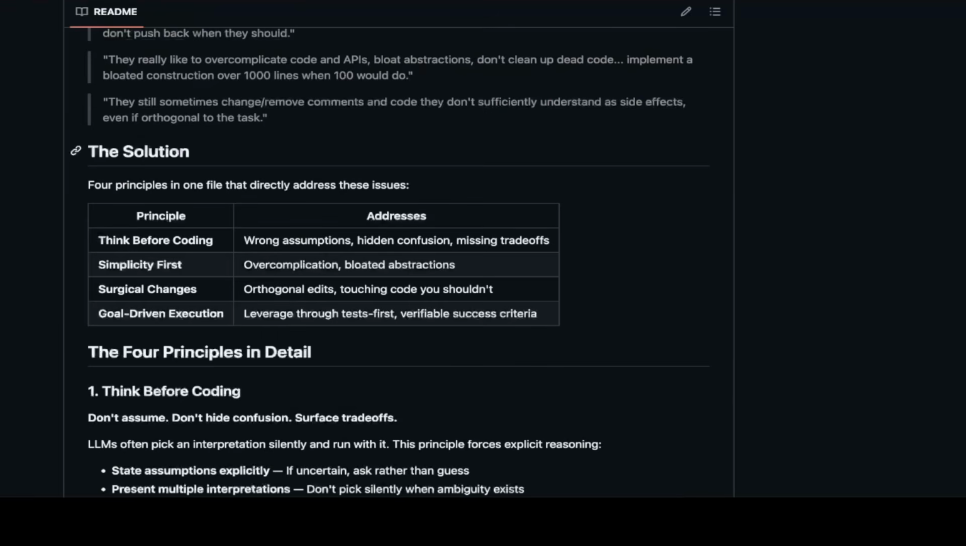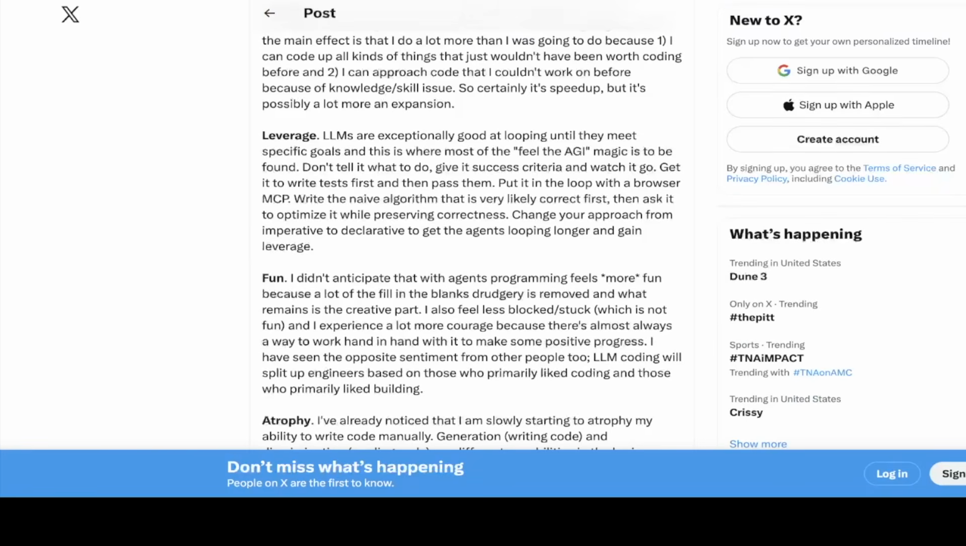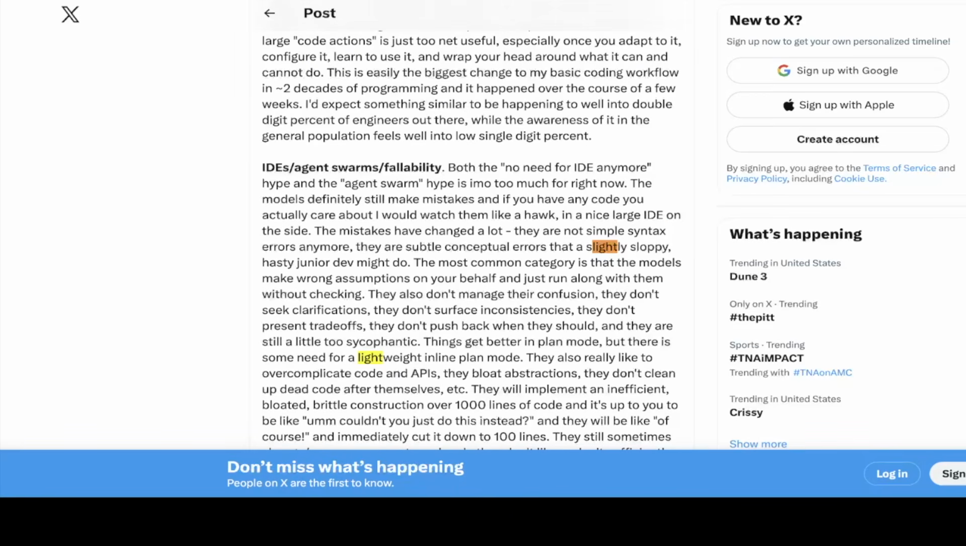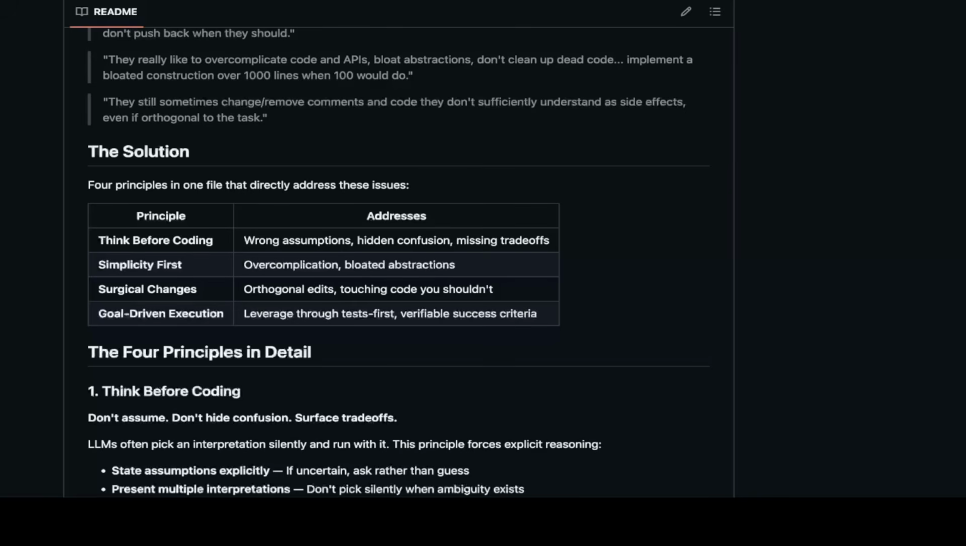But this Andrej Karpathy Skills is very light. Also, if you look back at the post, Karpathy said the lightweight aspect is very important. Things need to be lightweight to be applied more efficiently. Things get better in plan mode, but there's still some need for a lightweight version of plan mode. Planning is very important, but the key point is that it has to be lightweight. This project is very lightweight.